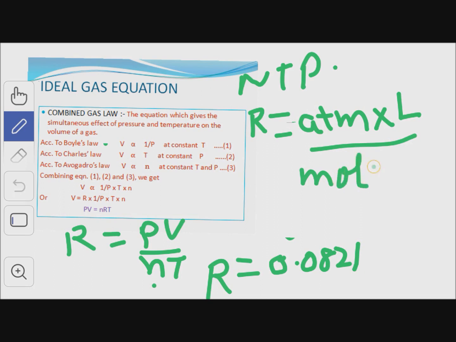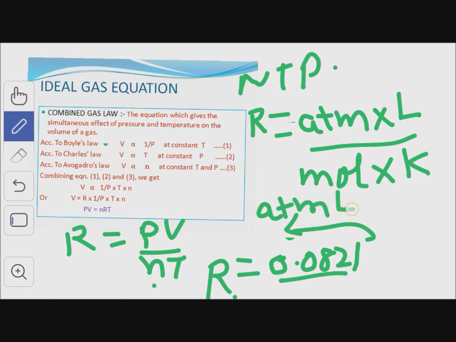R is equal to 0.0821 and its units are: the unit of pressure is atmosphere, the unit of volume is liter, unit of number of moles is mole, and unit of temperature is Kelvin. It means the unit of R with this value is atmosphere liter mole inverse Kelvin inverse.